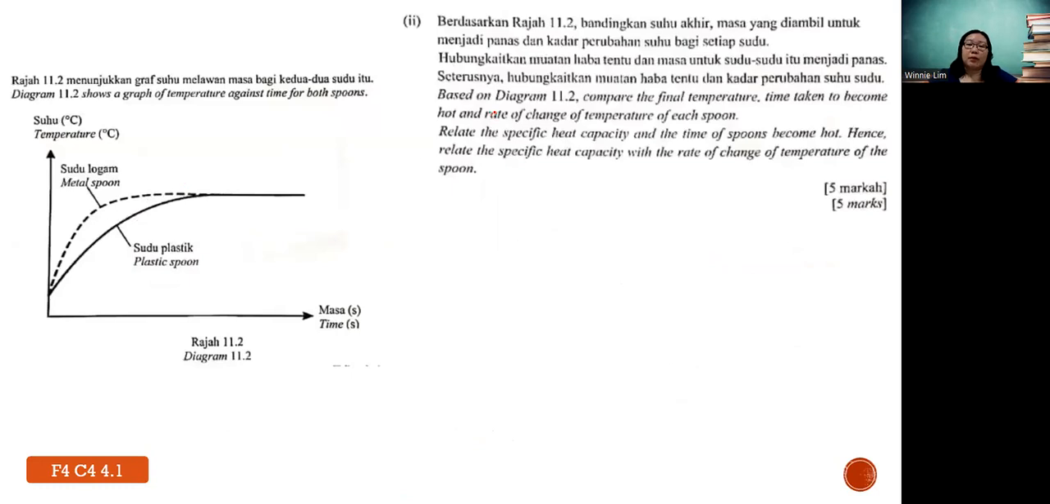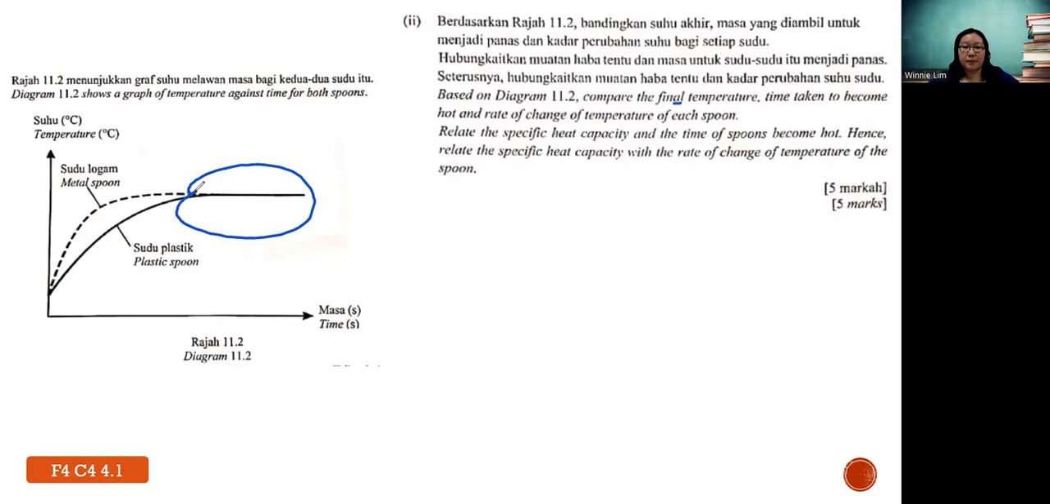based on diagram 11.2, compare the final temperature, time taken to become hot and the rate of change of temperature of each spoon, and then relate the specific heat capacity and the time of the spoon to become hot, and hence relate specific heat capacity with the rate of change of temperature of the spoon. So for the last question, they always have comparison questions, same like questions 5 and 6. Okay, so compare the final temperature.